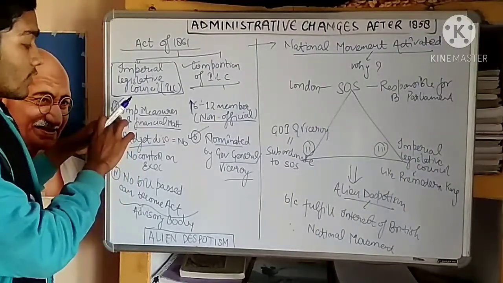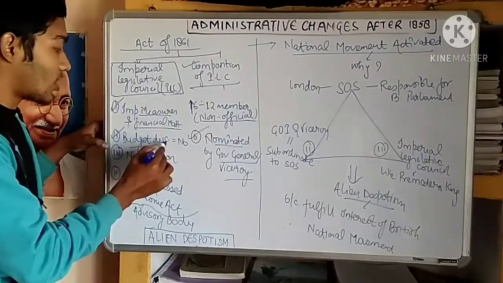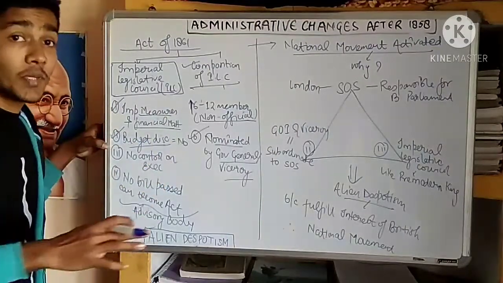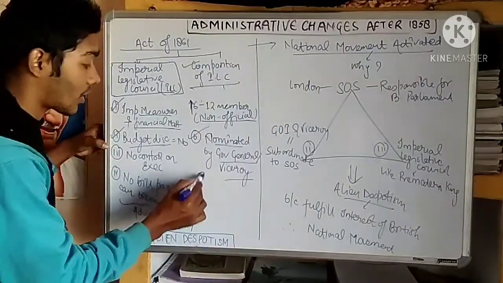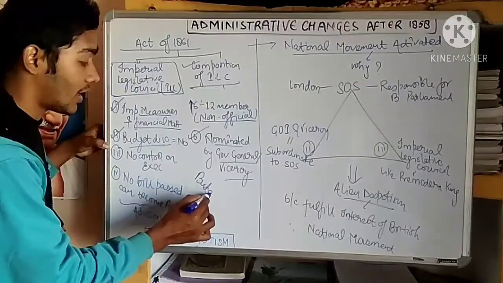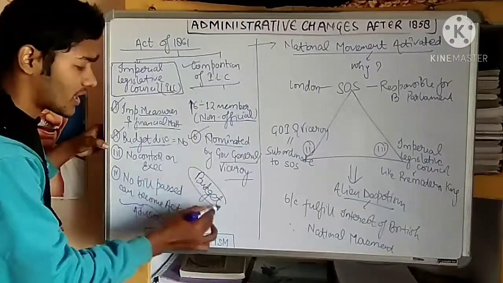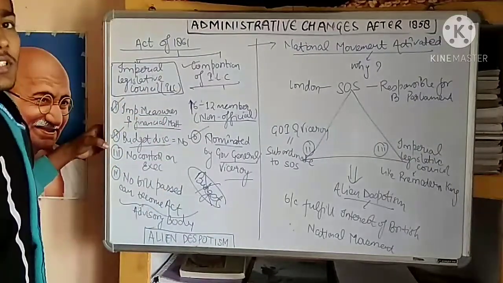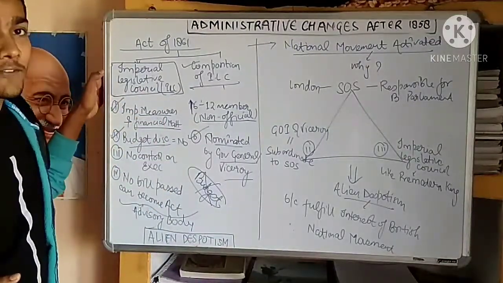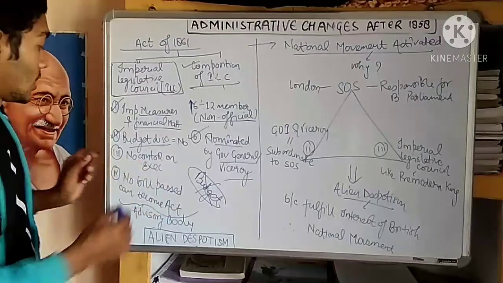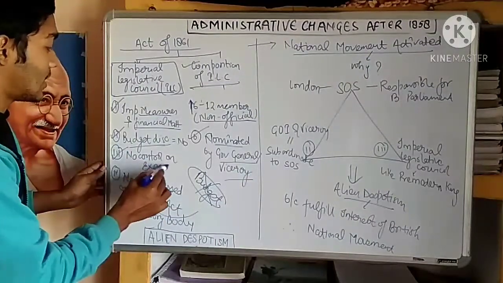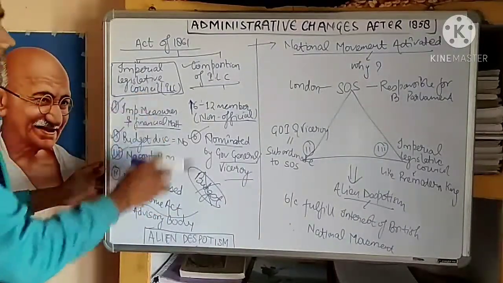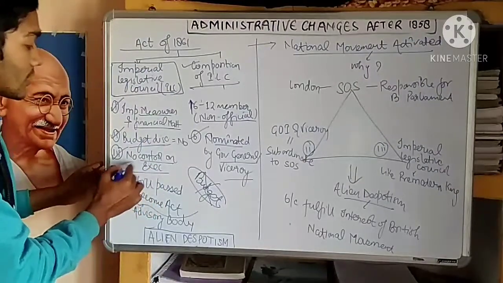The second important feature was that this council could not discuss the budget. Budget is a very important part. We know the budget contains the expenditure of the government of India or any government, but this budget could not be discussed by this legislative council. So what is the meaning of having such a legislative council that cannot discuss the budget?